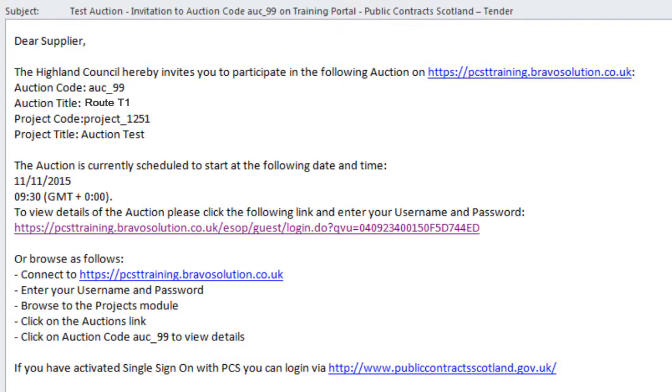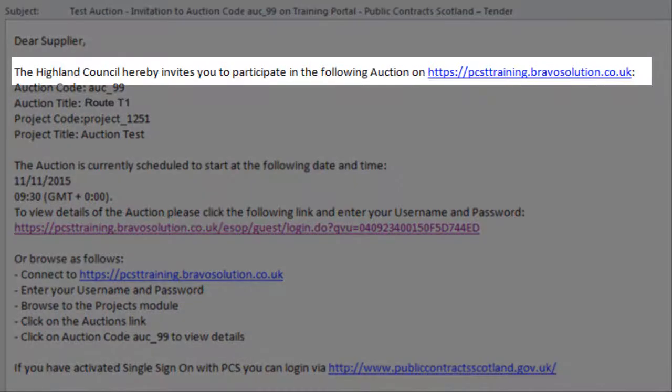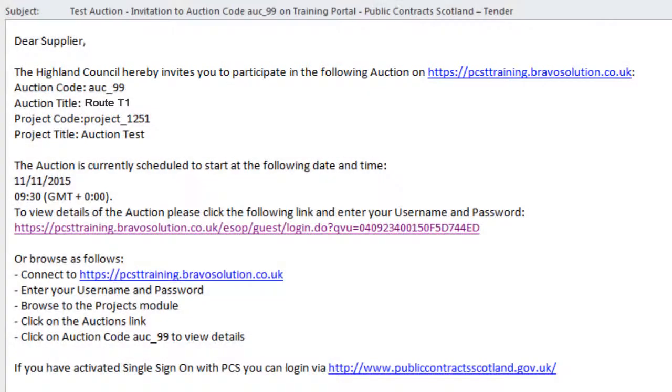This email will state that we are inviting you to participate in an e-auction, and we will provide you with the following details: the route that is being auctioned, the date of the auction, and the time of the auction.